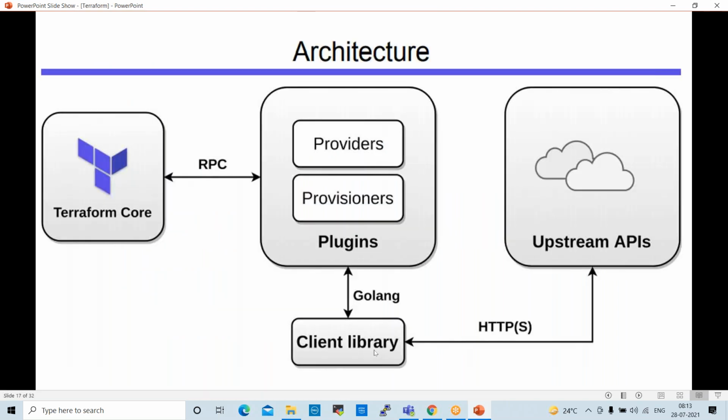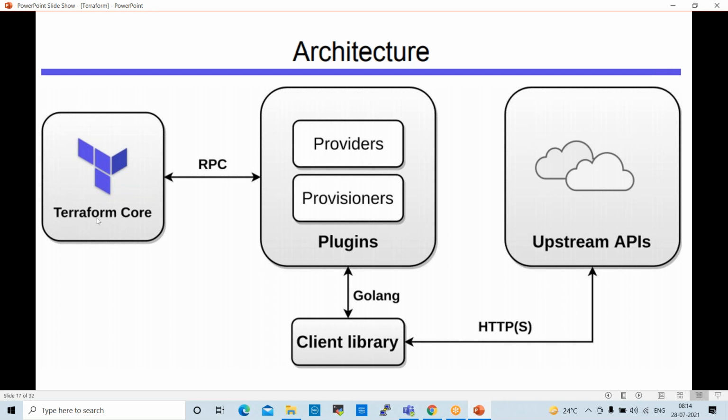Next one is architecture, Terraform architecture. Terraform core is where we apply the scripts. Next are providers, provisioners, and plugins. So in the Terraform engine, we have these providers, provisioners, plugins, and client library.